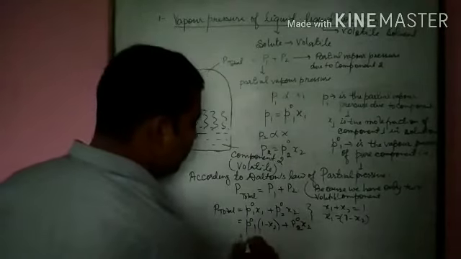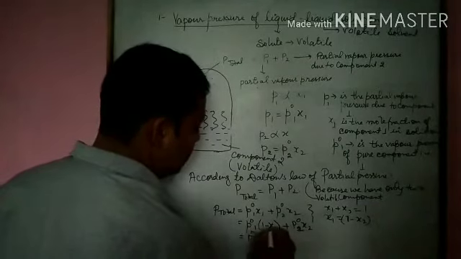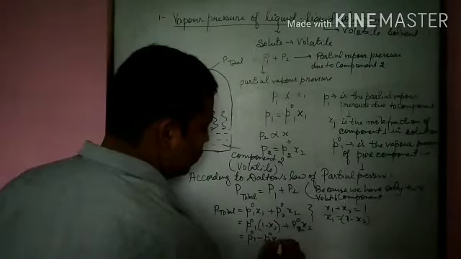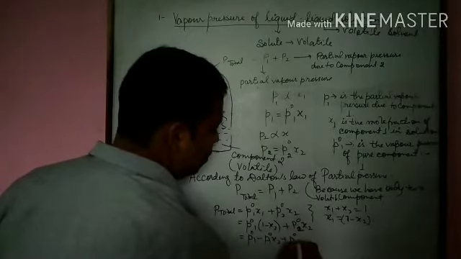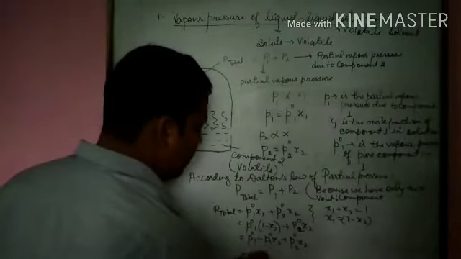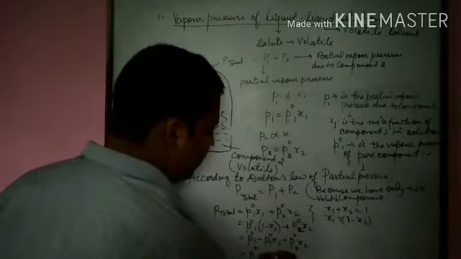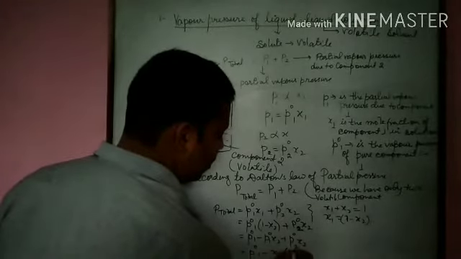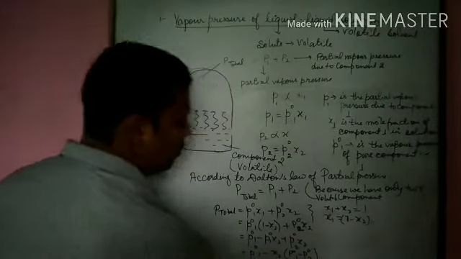That gives P naught 1 minus P naught 1 x2 plus P naught 2 x2. What do we have in common? We have x2 common, so it is P naught 1 plus x2 into P naught 2 minus P naught 1. Let us see.